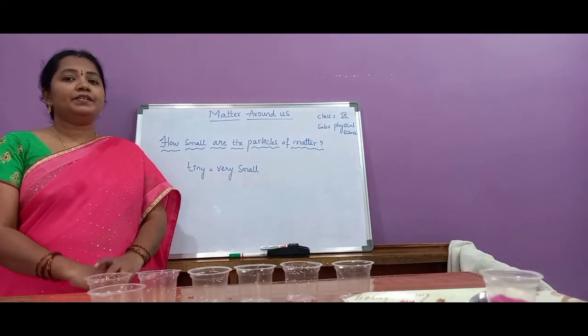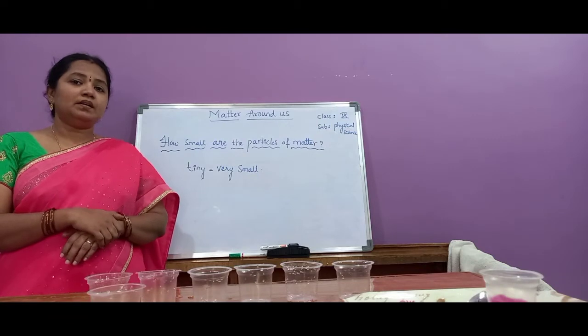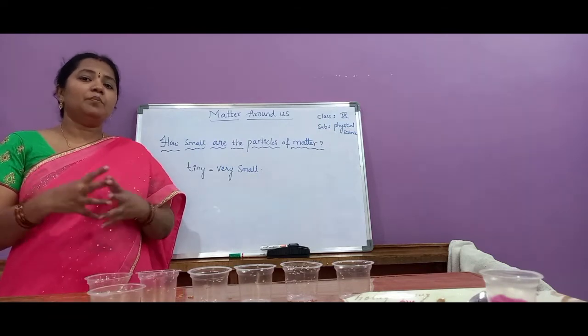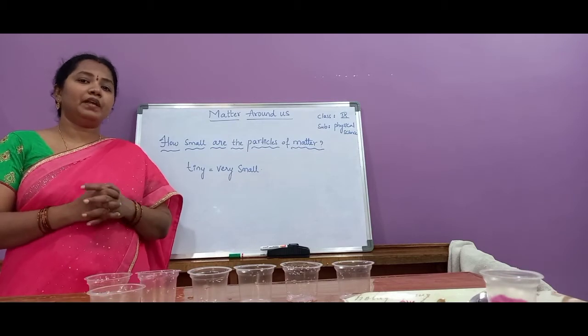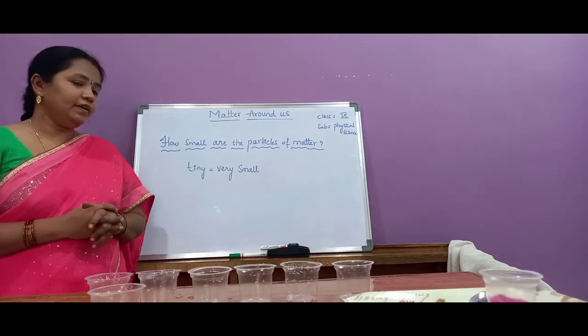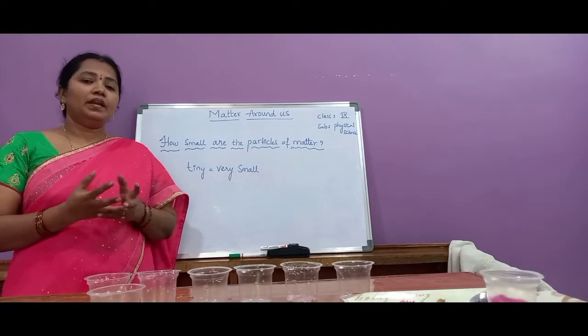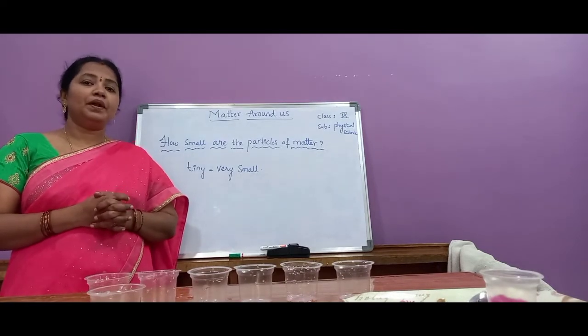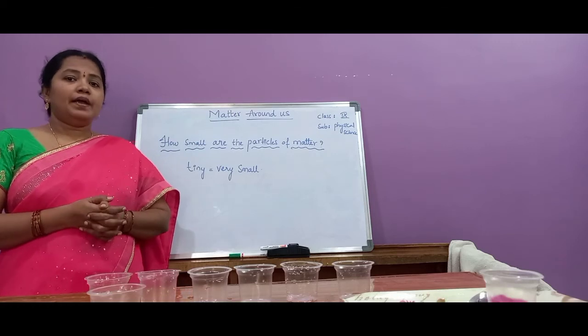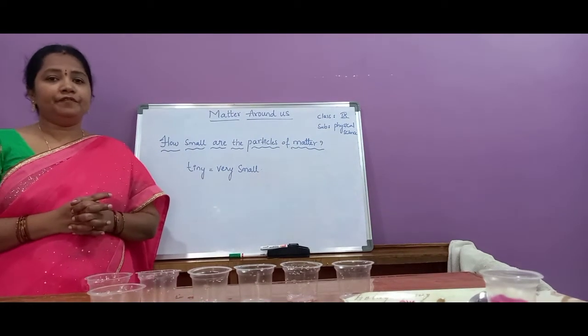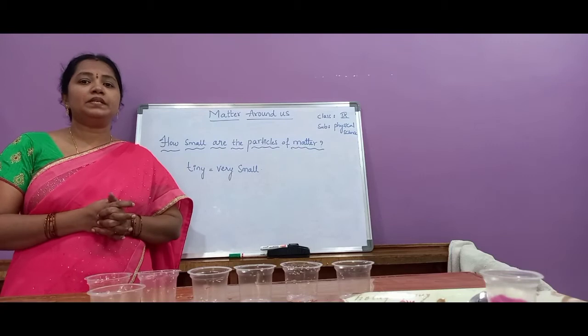That means a small piece of solid contains a very large number of tiny particles. For example, if we take a piece of chalk or anything in solid state, it is made up of a large number of tiny particles. And we have also seen about diffusion, how diffusion takes place.